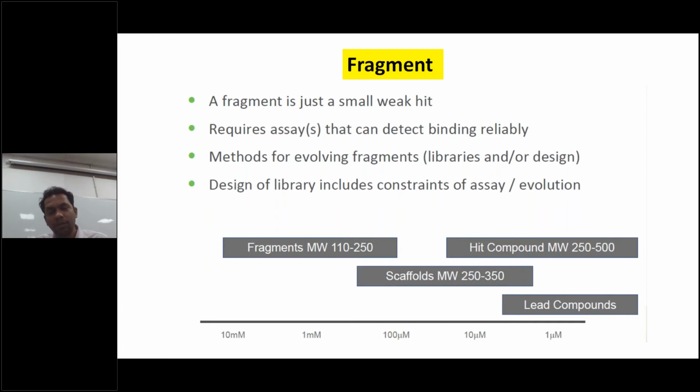Then we get lead molecules. Below, we can see one standard example. A fragment may have an affinity of 10 millimolar concentration. When you go to a scaffold, it goes to 100 micromolar, and to a lead compound, it goes to 1 micromolar. So slowly your potency is increasing, though initially it is 10 millimolar. Initially, weak binding is also acceptable, but it should have some binding affinity. You can detect which site it is binding, then you can modify the molecule.